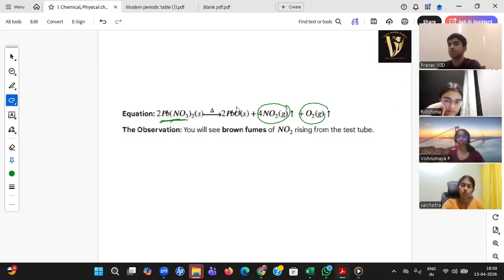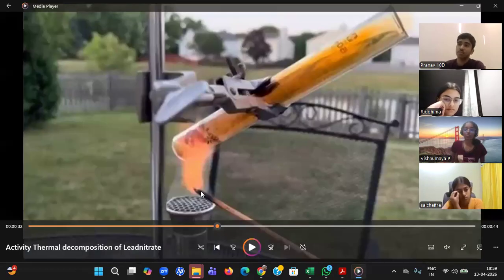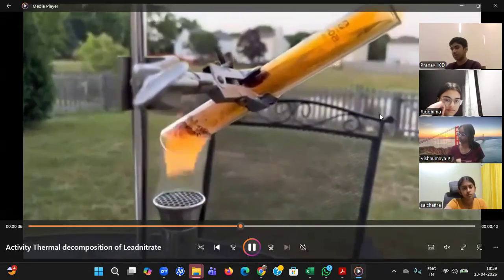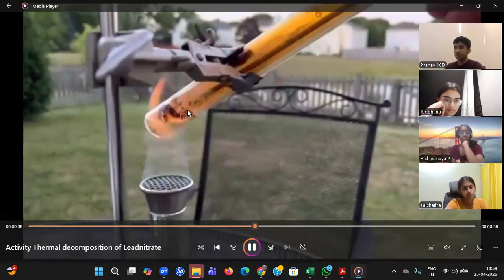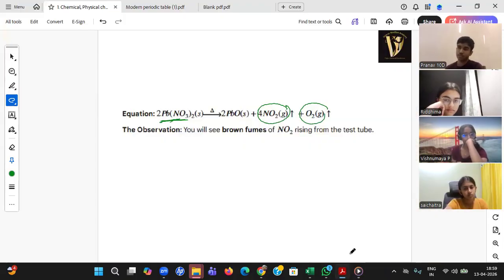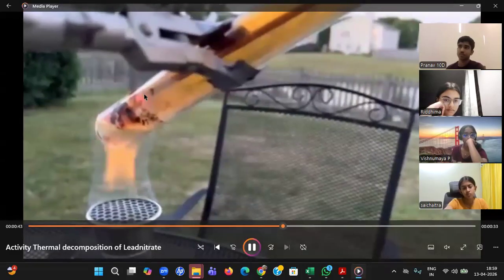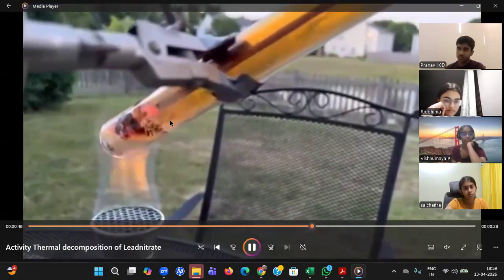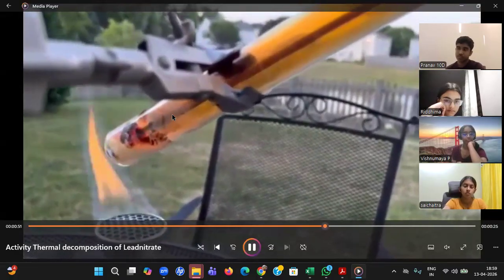No. Student, the oxygen test is very easy. If you light a lamp, if there is no oxygen, it will go off. If there is oxygen, it will burn with more intensity. Observe it here. What is he doing? He has taken one agarbatti or something like a dhoop stick. Now he has heated it a little. Now you can see a small ignition has started. Now he is putting it inside. Oxygen is there inside. Whatever little intensity is there, it will increase its intensity inside. I'll show you. That clearly shows the oxygen is there.